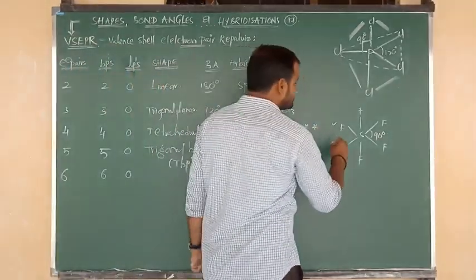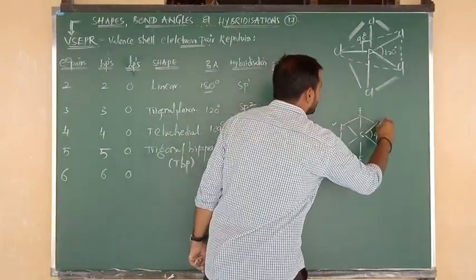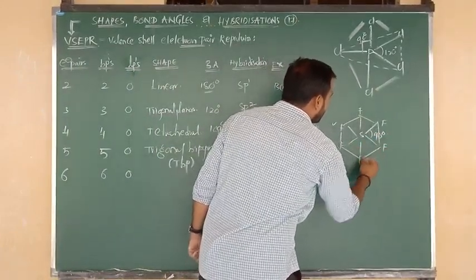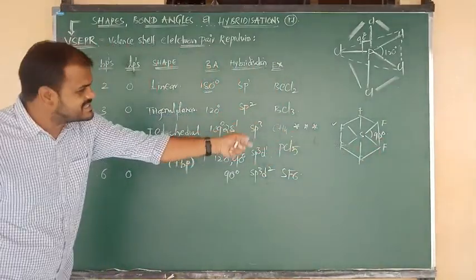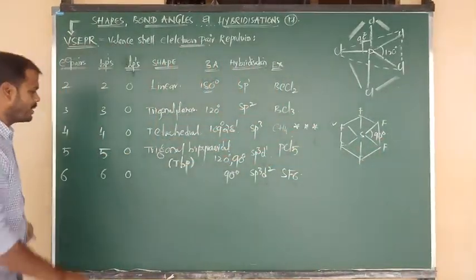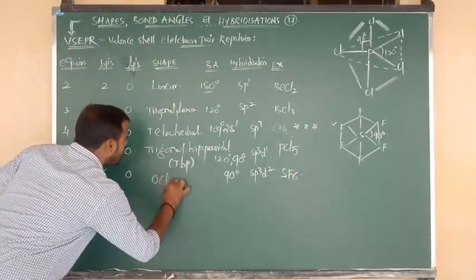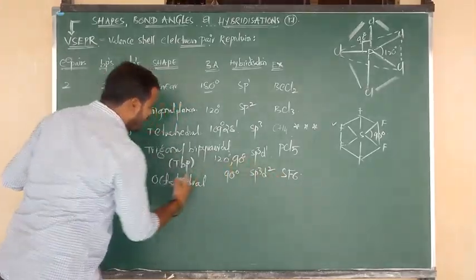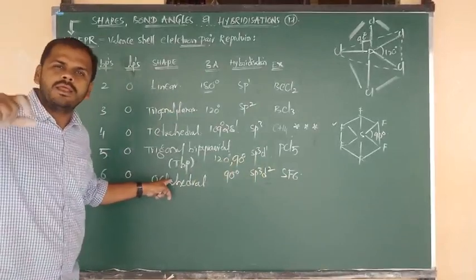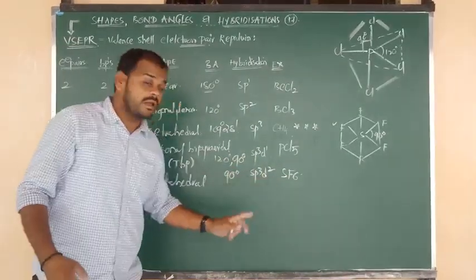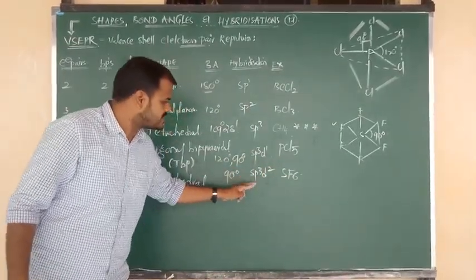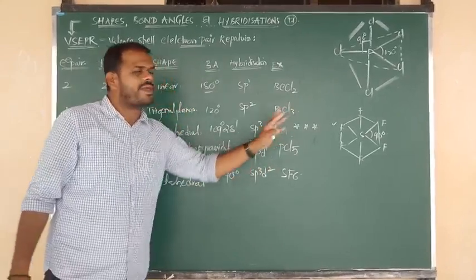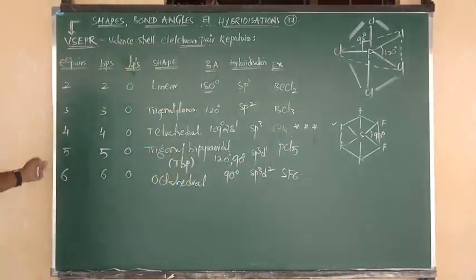The shape of SF6 is like this. The geometry is called octahedral geometry. For octahedral compounds, the hybridization is sp3d2, and the bond angle around the sulfur is 90 degrees.